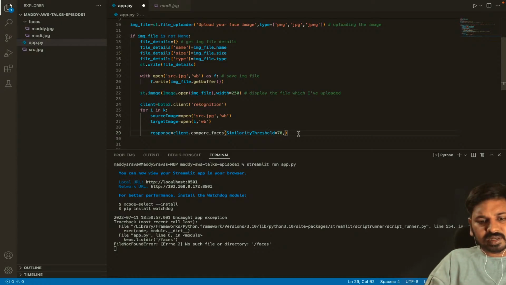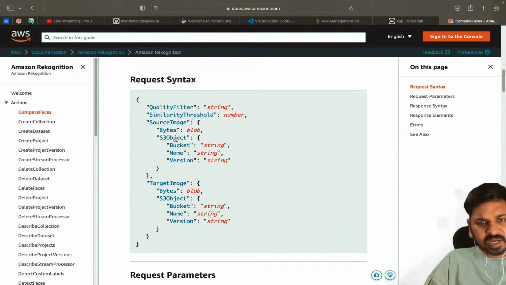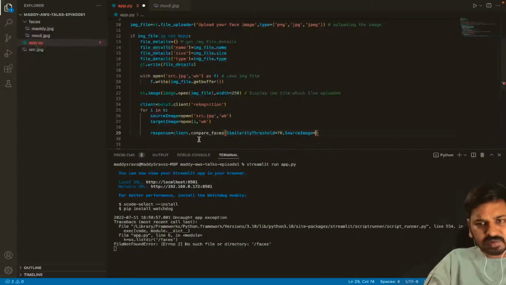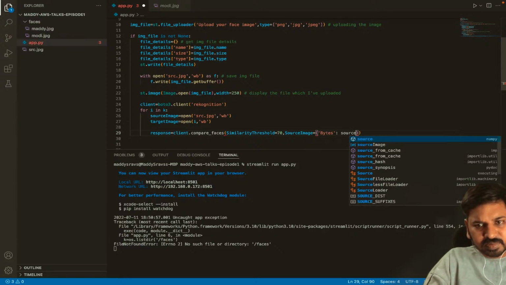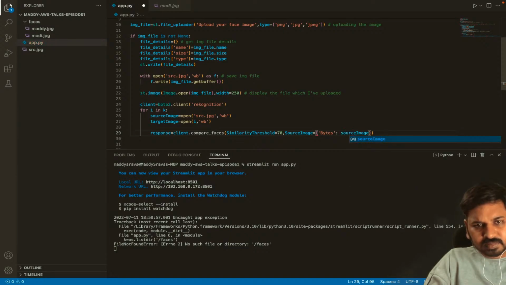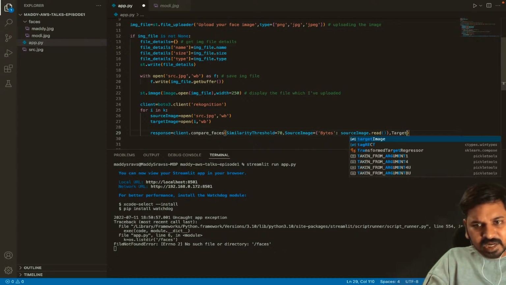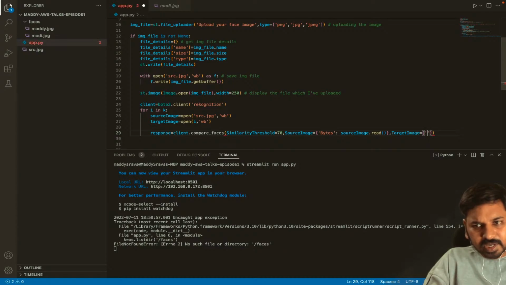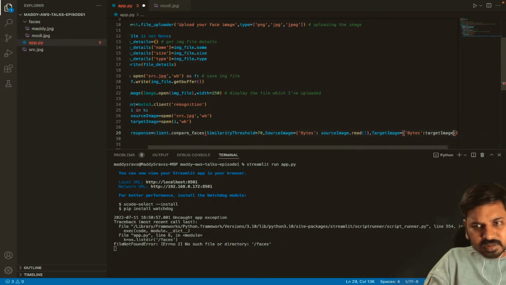Source image should be in bytes format, so source image equal to bytes of source_image.read, and target image equal to bytes of target_image.read.